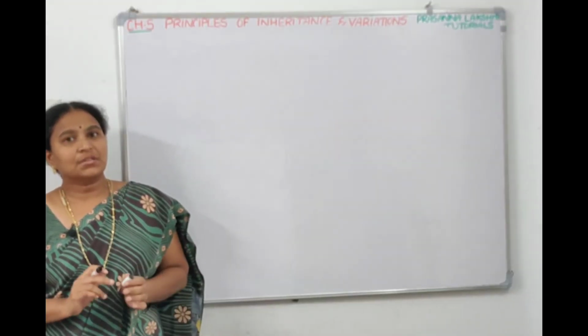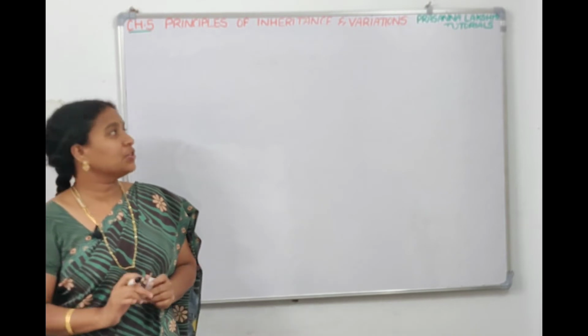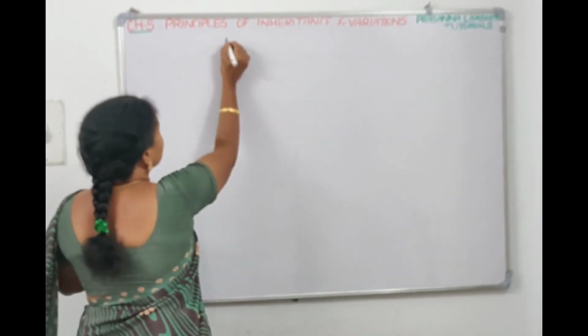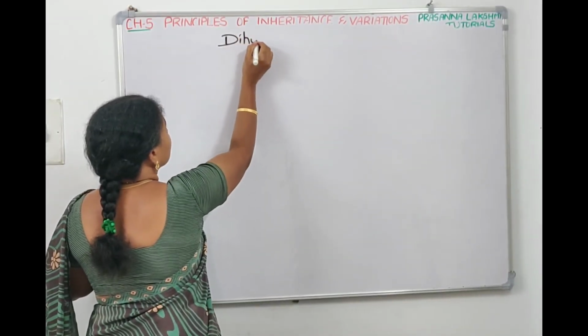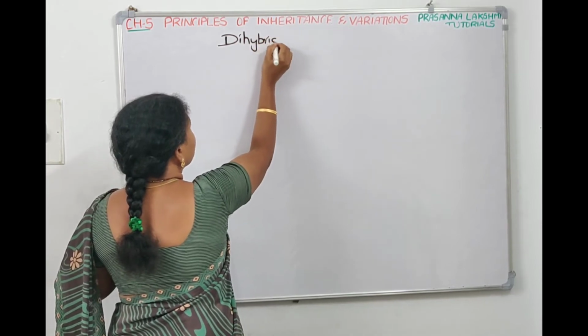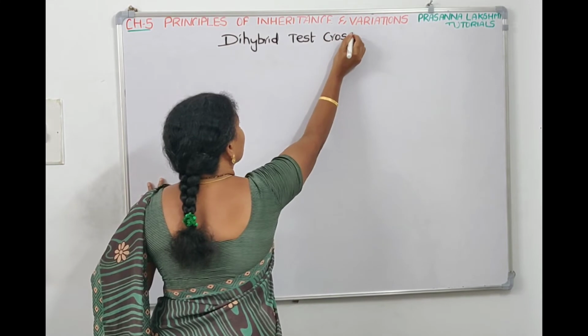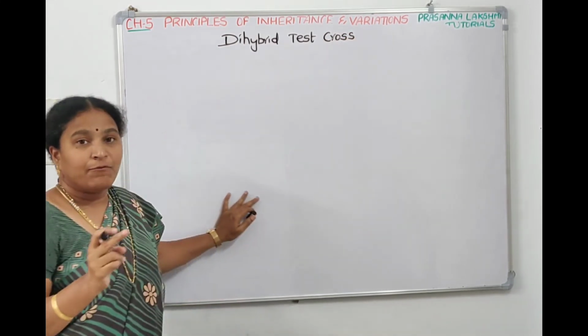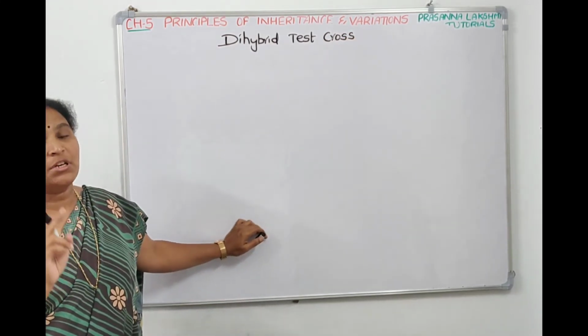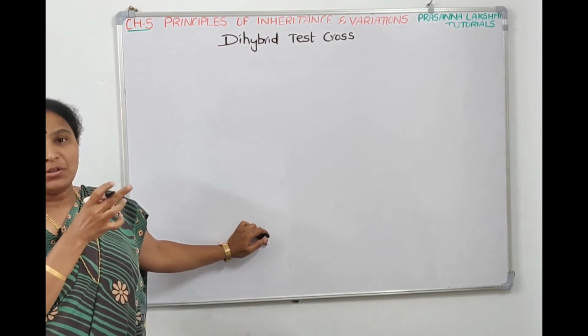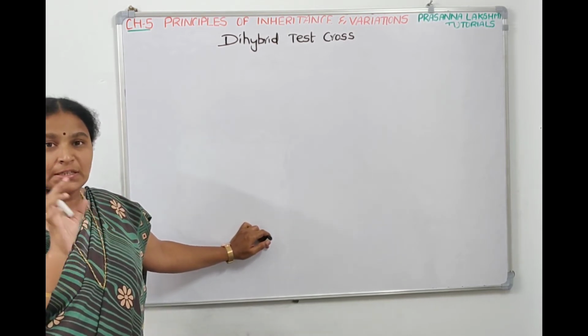If we have to discuss dihybrid cross, what will be the ratio? We'll just see now. So the next topic is dihybrid test cross. So recollect, what do you mean by test cross? If we know the phenotype and we have to determine the genotype, we need to cross it with a recessive parent.